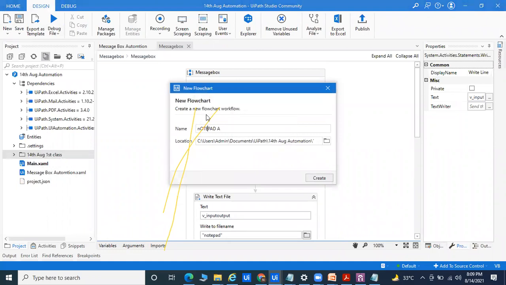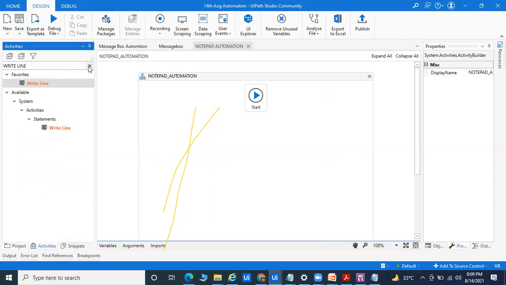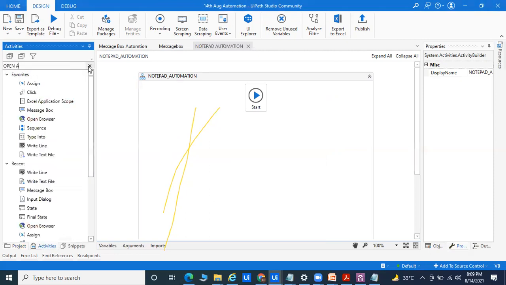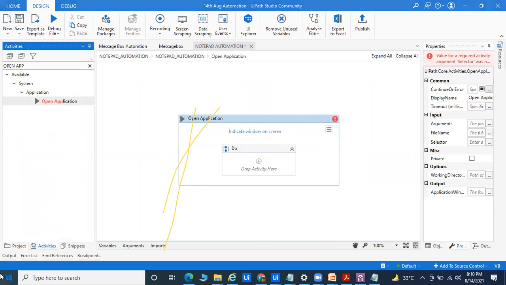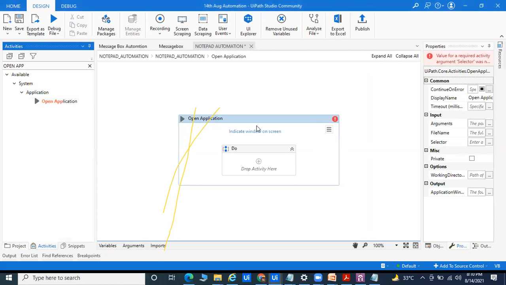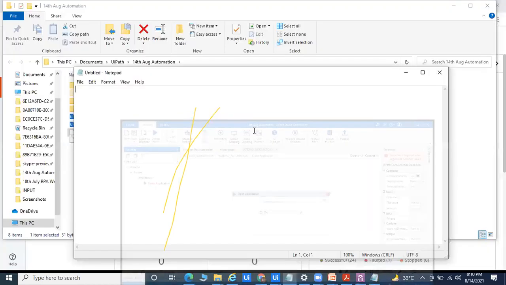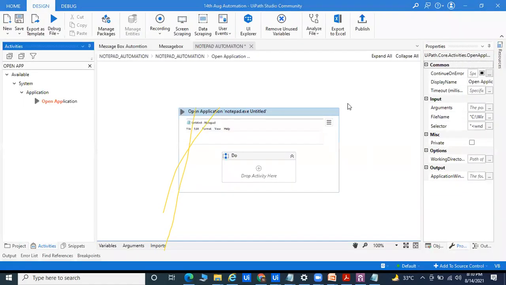So in Notepad, what we basically do is launch the Notepad, write something in Notepad, and save the Notepad. Go to the Activities panel, and here I'll go for the Open Application. Simple drag and drop this part. We'll try to go for Notepad. We'll open this Notepad, and here we'll go for Indicate on screen, and I'll go for Notepad. Okay, so through this activity we are able to launch it.